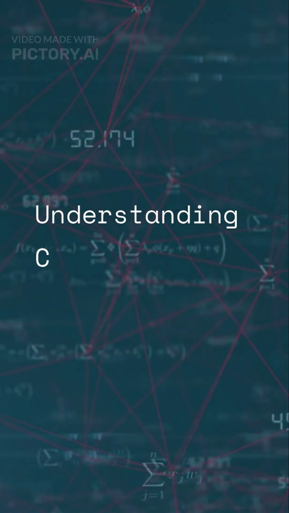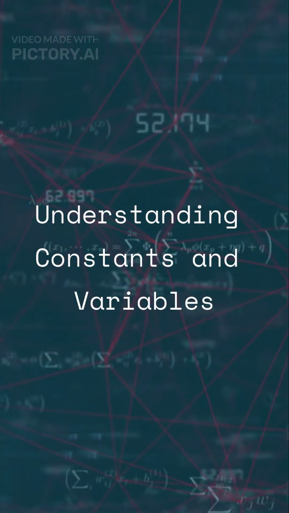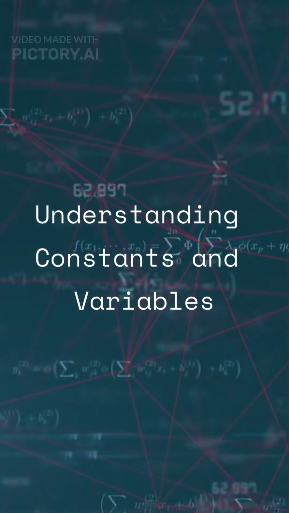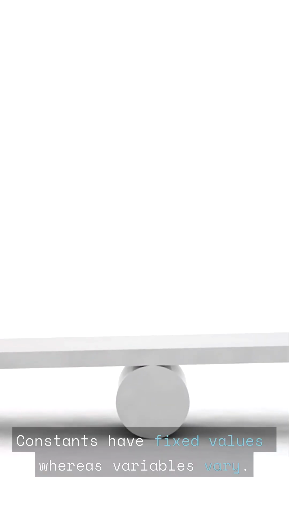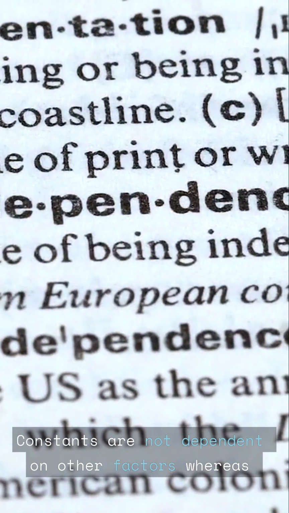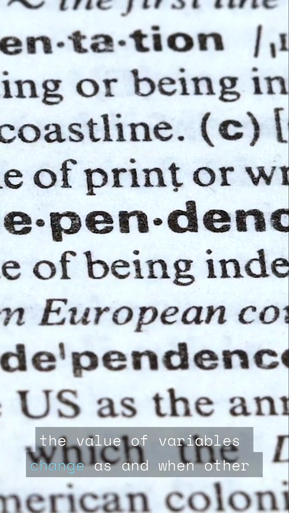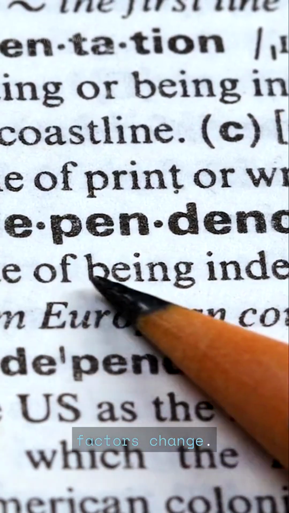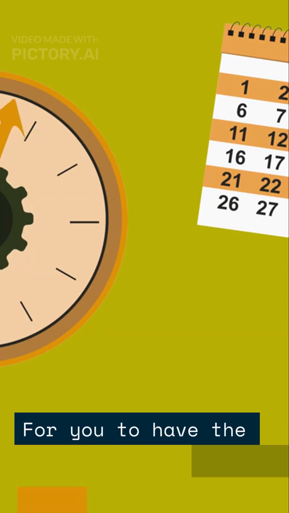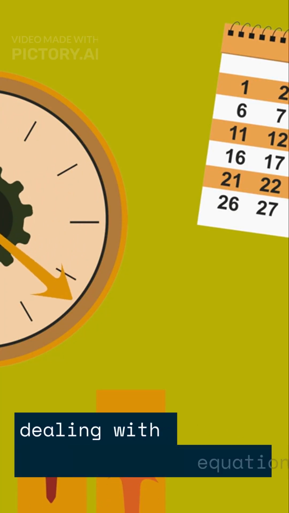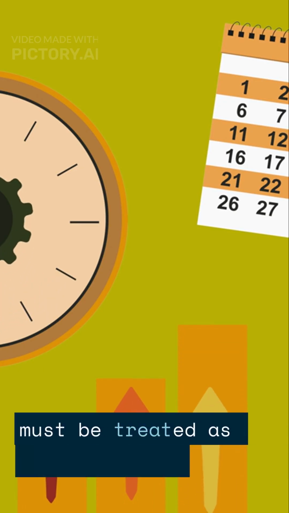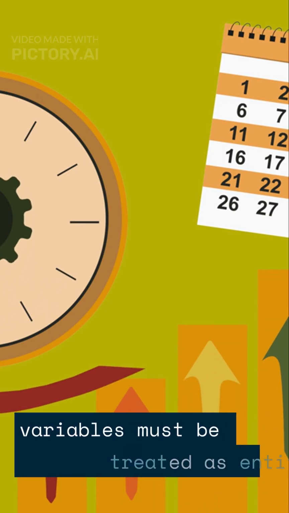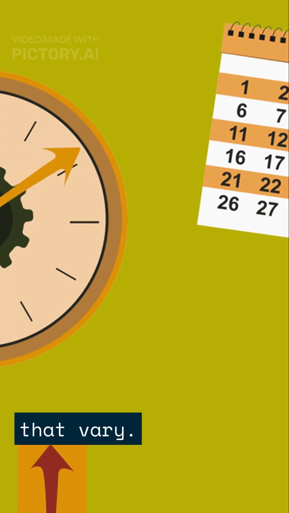For most mathematical equations, there are constants and there are variables. Constants have fixed values whereas variables vary. Constants are not dependent on other factors whereas the value of variables change as and when other factors change. For you to have the right answers when dealing with equations, constants must be treated as constants and variables must be treated as entities that vary.